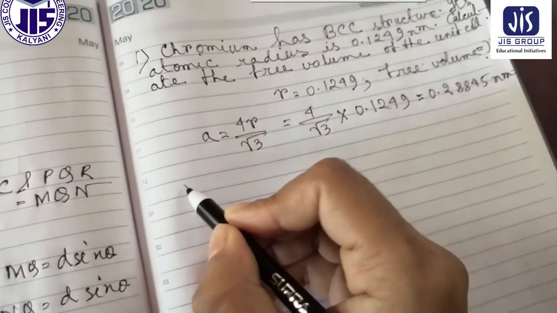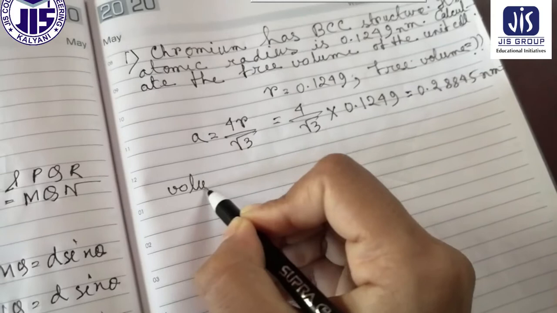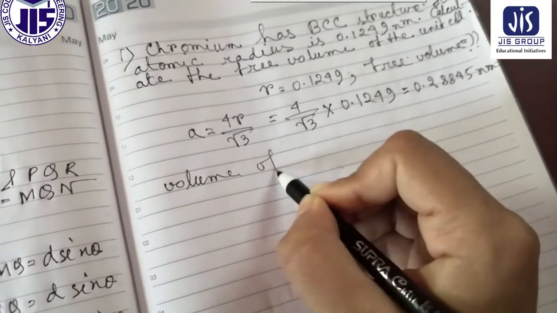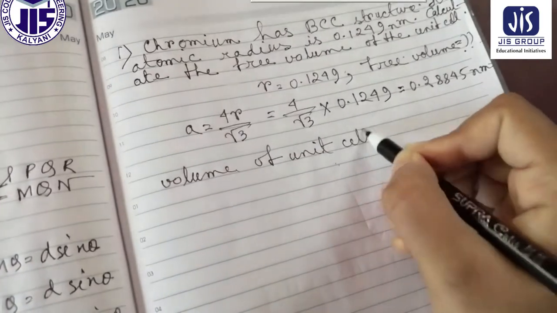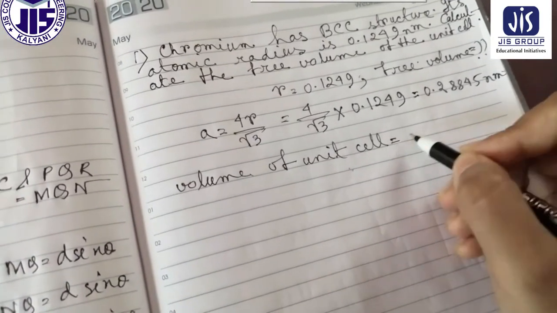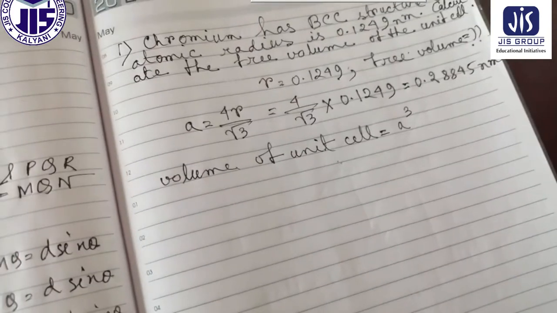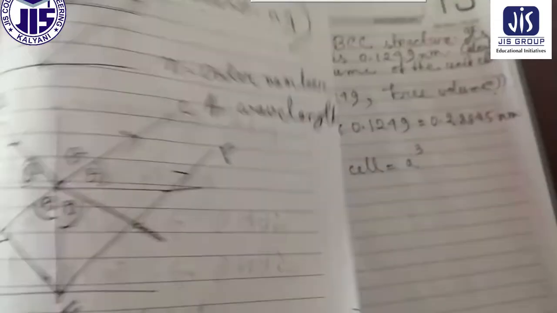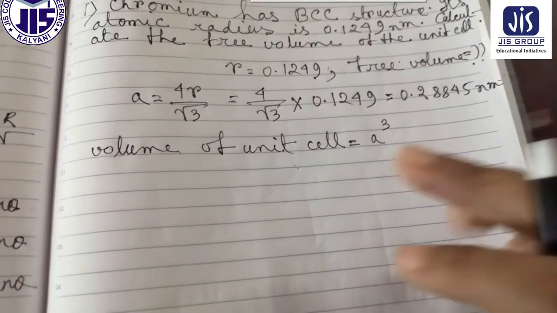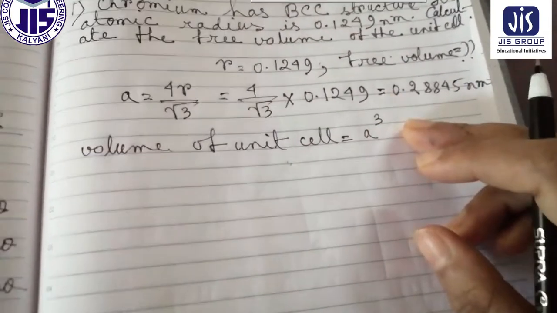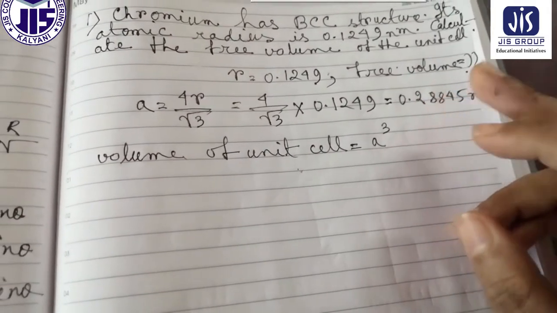Now what is the volume of the unit cell? Volume of the unit cell is obviously A cube, because this is a cubic unit cell. So therefore we can write A cube, because side cube is the formula of the volume of the cubic unit cell.